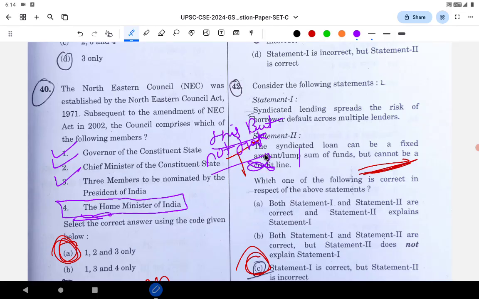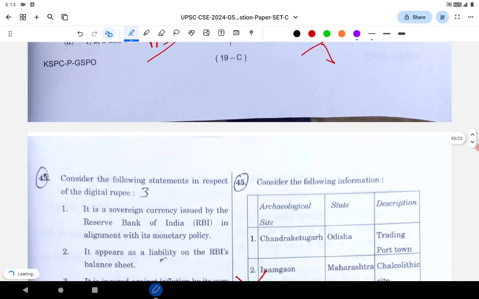We have talked about this trick in our prelims monster, and while we discussed the last 4 years' papers as well. So statement 1 is correct. So answer is C. Let's go to the next question.